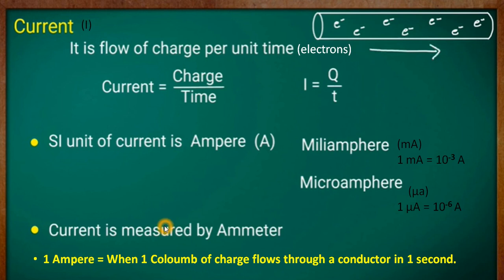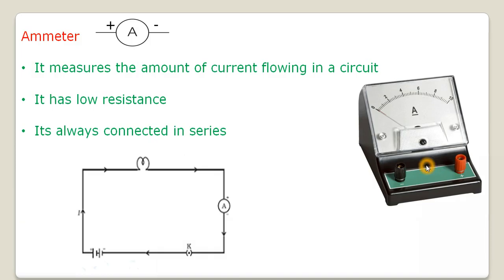Now this is our ammeter, and it measures the current flowing in a conductor. Whenever you want to measure the amount of current flowing in a circuit, you can connect an ammeter in that circuit and you will get the measure of current. Ammeter is shown by the symbol A, and one end of it is a wire connected to the positive end, and the other wire is connected to the negative end. Now ammeter has low resistance. This is a new word for you, resistance. We will discuss it later.